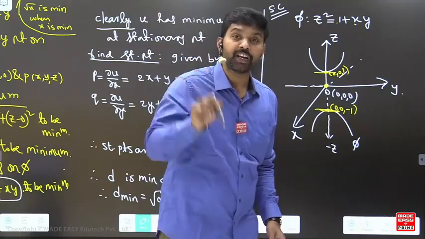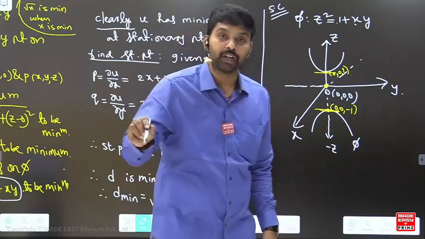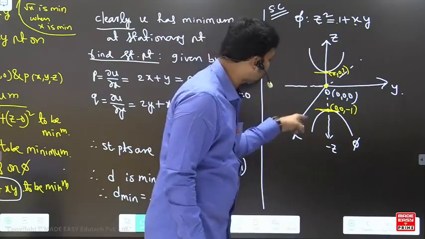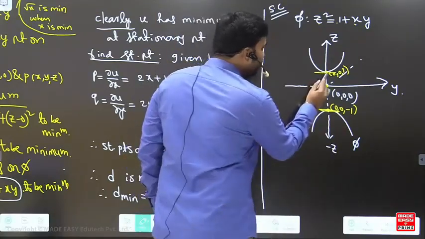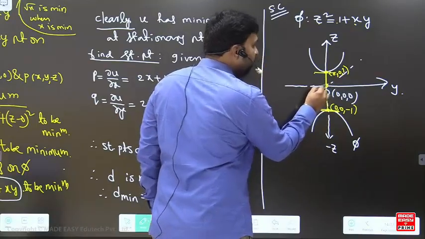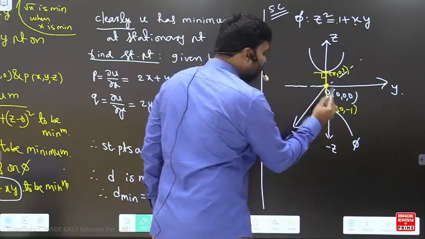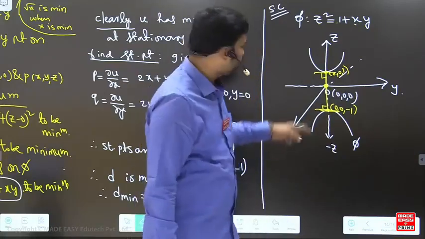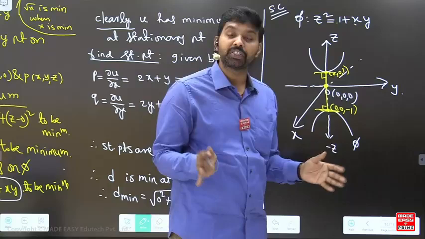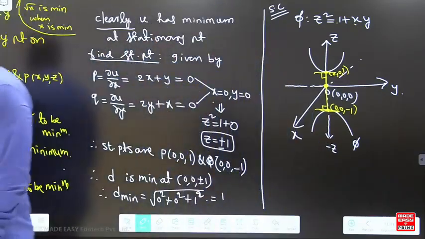So this is the perpendicular distance from the origin to this point, and this is the perpendicular distance from the origin to that point. Therefore the minimum distance is 1. I don't know how many of you understand this.